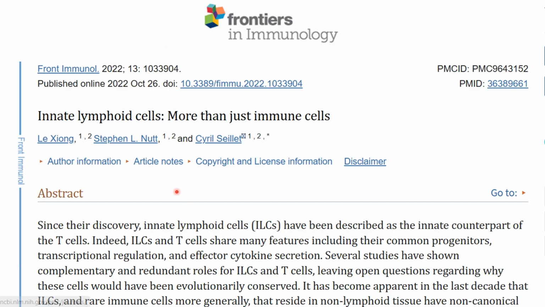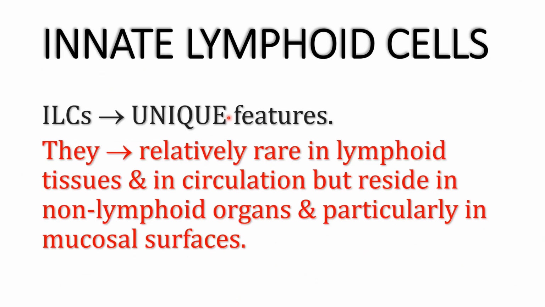Here is an interesting paper published in 2022 in Frontiers in Immunology. Its title is Innate Lymphoid Cells: More Than Just Immune Cells. In this paper, they said that innate lymphoid cells have unique features that make them stand out from the immune landscape.